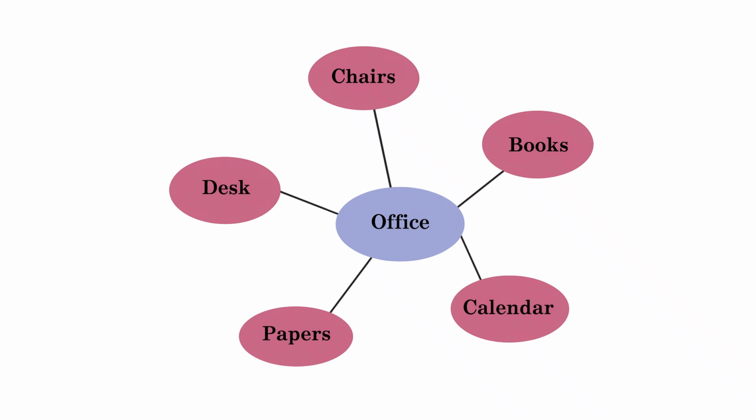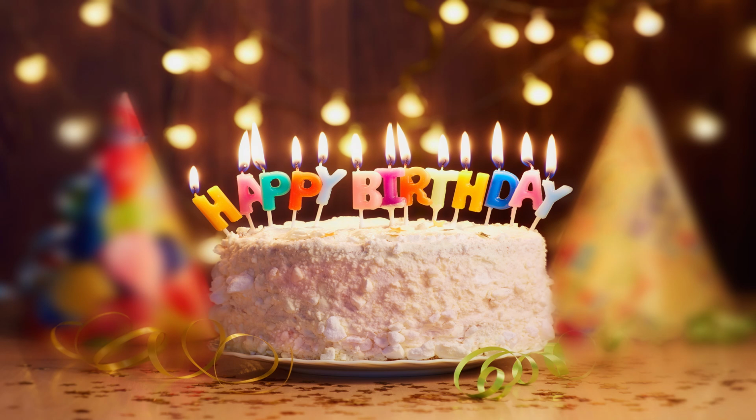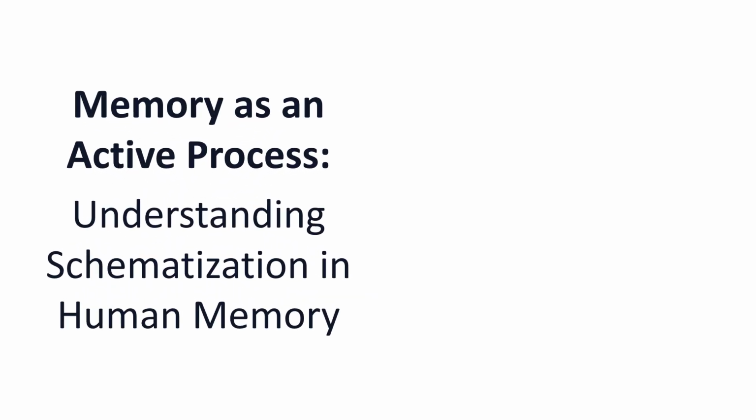Our minds fill in missing details, interpret meaning, and even reshape what we recall to fit what we already believe or expect. For example, if you once attended several birthday parties, your brain might mix details from different ones, the cake from one, the decorations from another. That's schematization at work. Memory is an active process. Understanding schematization in human memory.